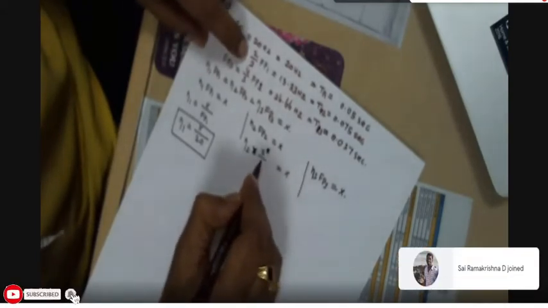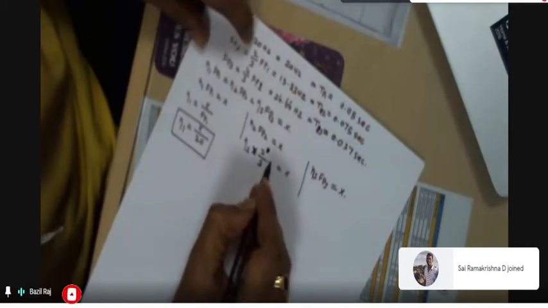What is fp2 actually? fp2 is nothing but 2 by 3 into fp1, and fp1 is 20. So eta 2 is equal to 3 times x divided by 2 into 20, that is 40. So eta 2 is equal to 3x divided by 40.